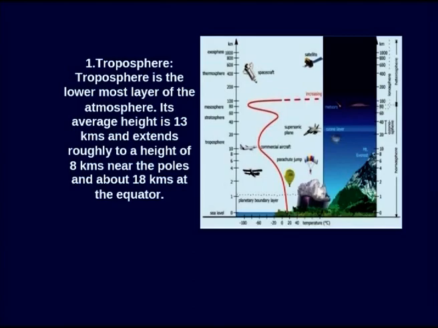Troposphere. Troposphere is the lowermost layer of the atmosphere. Its average height is 13 kilometers and extends roughly to a height of 8 kilometers near the poles and about 18 kilometers at the equator. That means troposphere is thicker at equator and thinner at the poles.